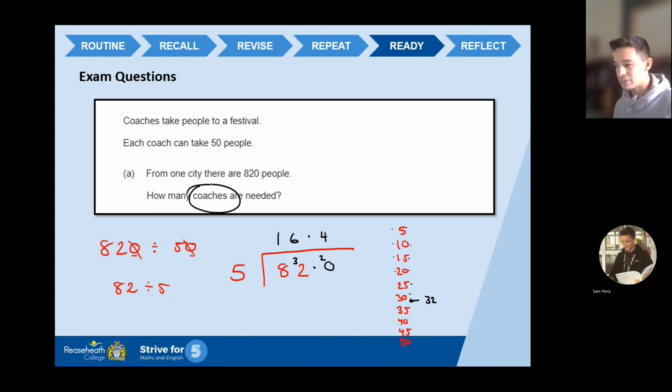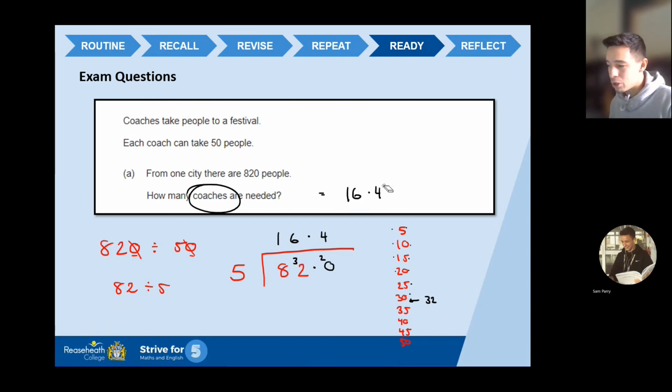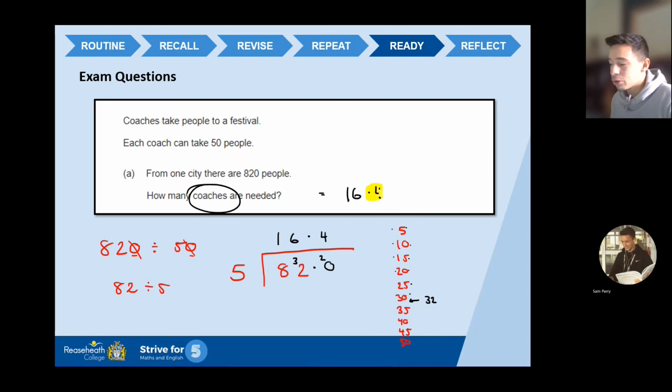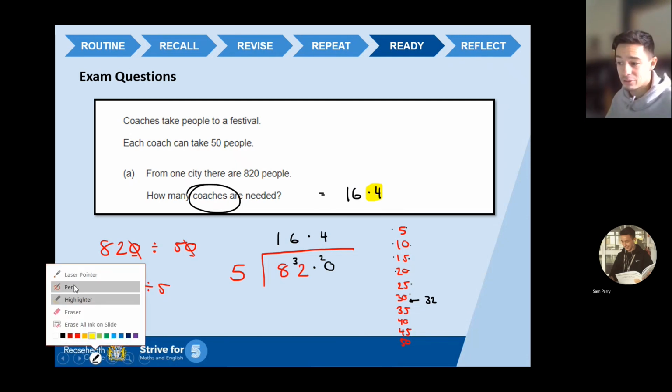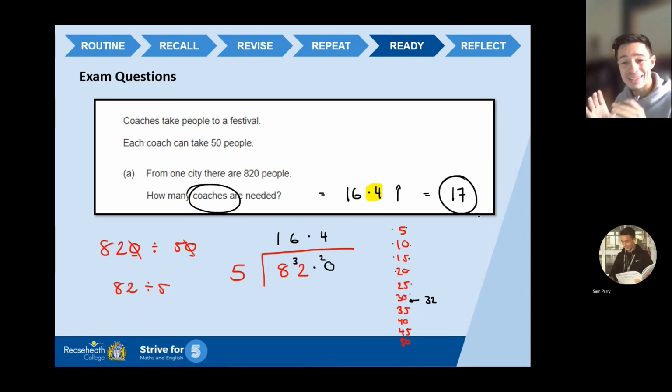Right, how many coaches are needed? Well, if I put 16.4, as much as I'd love to, I can't go into a coach company and say I want 16.4 buses. I need to scale it up. Now, the reason why I don't scale it down is because then there'll be 0.4 of a person left out, yeah? So in order to make sure everyone can go on this trip to the festival, I need to round this number up. I need to bump it up to 17 coaches to make sure everyone can get on and get to that festival, okay?